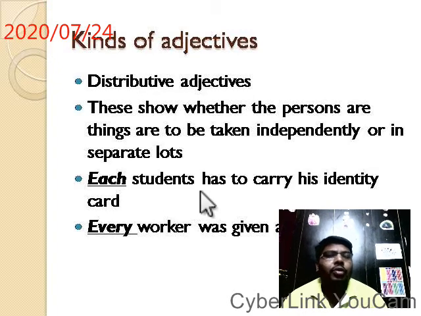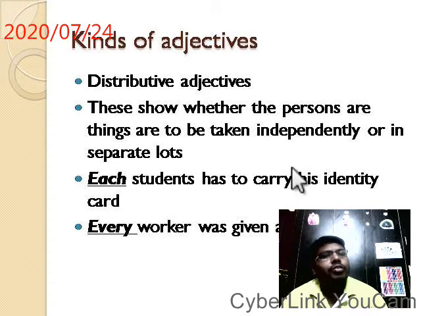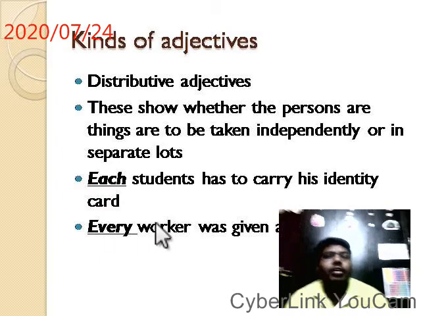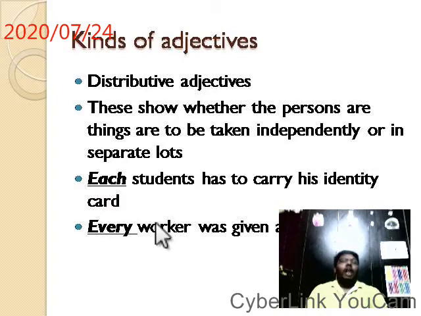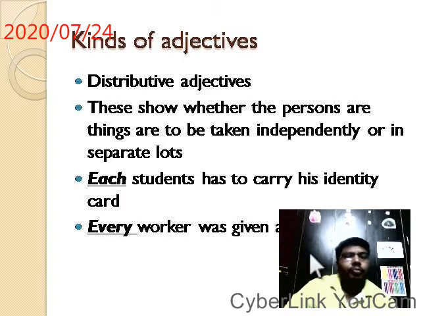Each student had to carry his identity card. Each student has to carry his identity card. Every worker was given salary. These are distributing. When each and every come in these sentences, we can call it a distributive adjective.